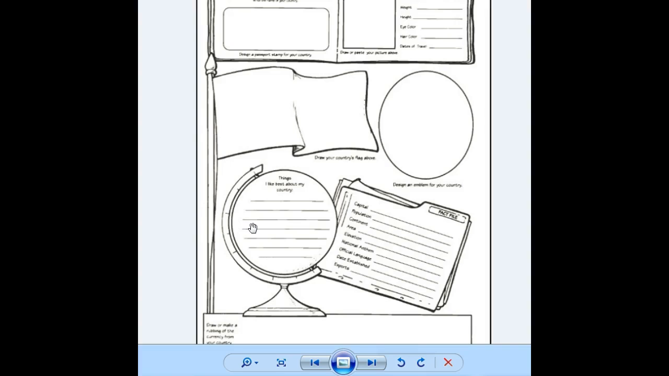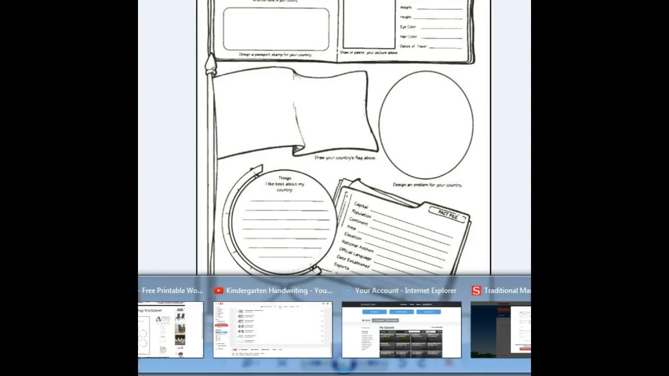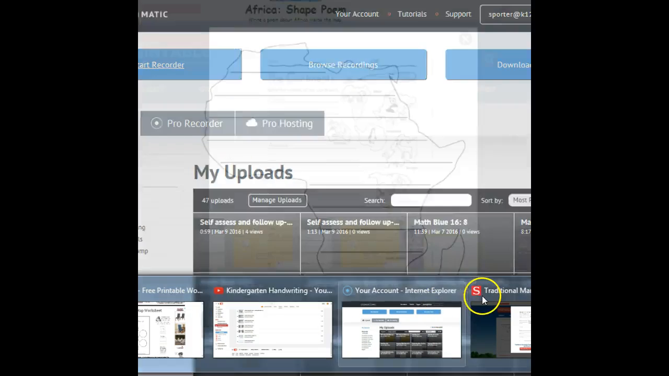This can take place over several days. This can take place for even 2 weeks if you want it to. Every day you can focus on a different country, and those activities can last 1 to 2 to 3 days. Hopefully your student enjoys going on all of these different virtual field trips.